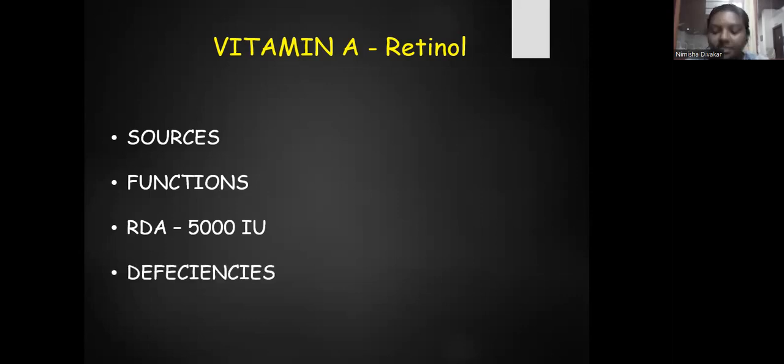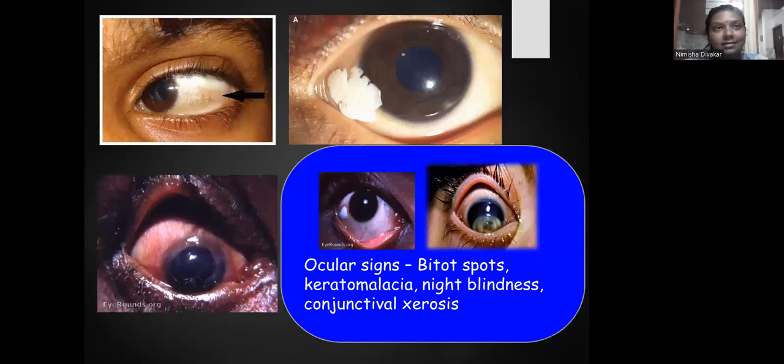Then, what are the deficiencies of vitamin A? Vitamin A deficiencies are mostly reflected in the eye. The ocular signs are Bitot's spots, seen in the first row, indicated by the black arrow, the white spot seen inside the eye. The second one is keratomalacia, seen in the second picture. Then there is night blindness or nyctalopia, and conjunctival xerosis or xerophthalmia, that is dryness or reduced secretion in the eye.